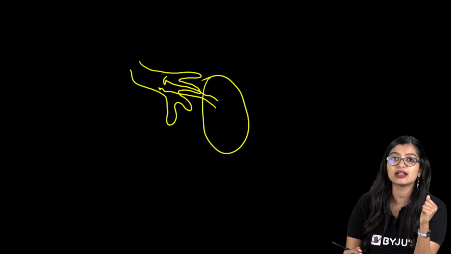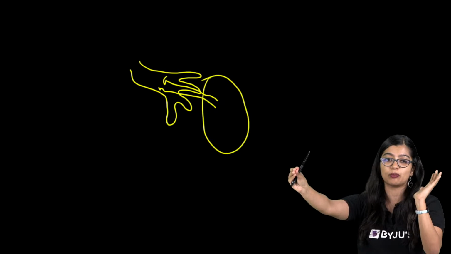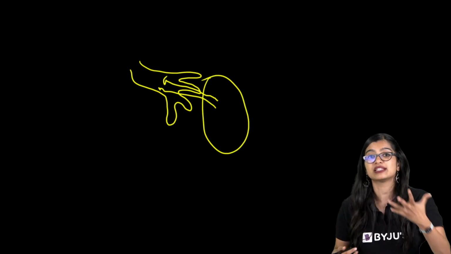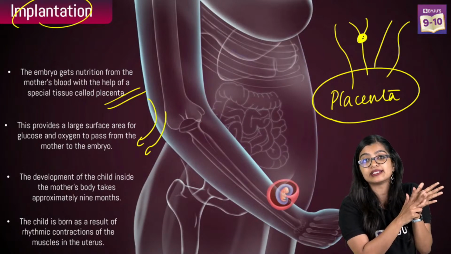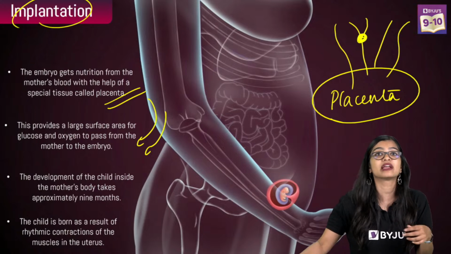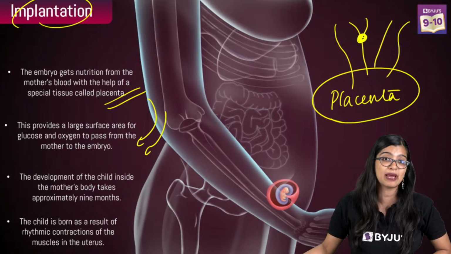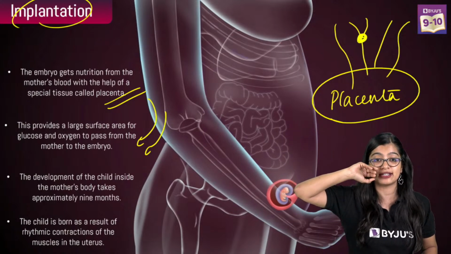Umbilical cord. The umbilical cord is a structure wherein the placenta is connected to the baby, right? So it's connected through the umbilical cord, which is why when the baby is delivered, or when a baby is born, the umbilical cord is cut. And the point where the umbilical cord is cut is where our belly button is. Yes, so all of us have a belly button, no? That belly button is the point at which the umbilical cord was connected to the mother.